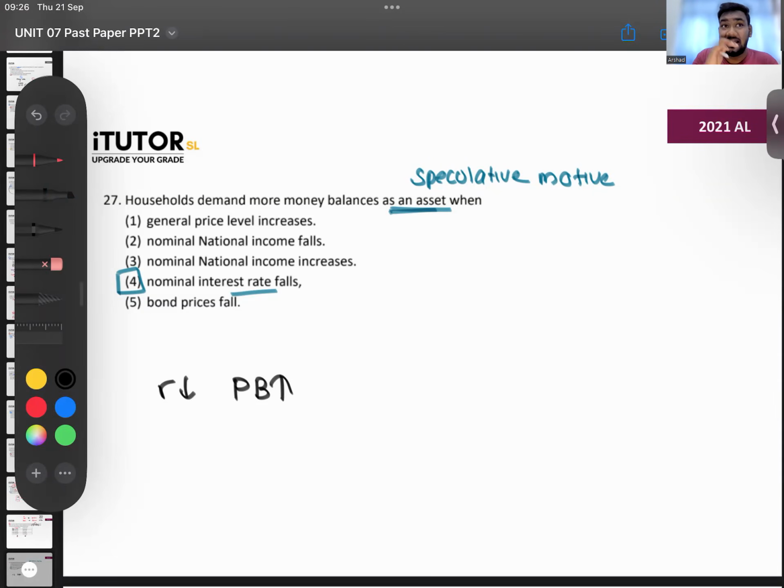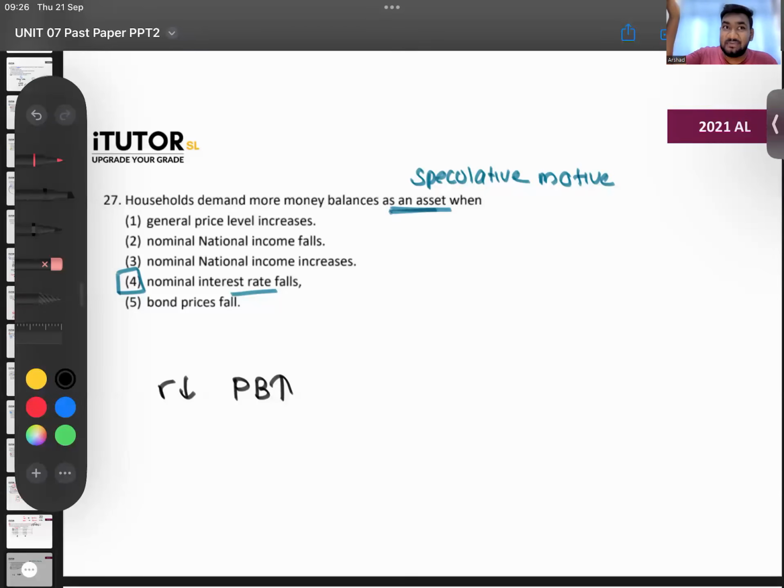Prices of bonds are inversely related to interest rates. So when prices of bonds go up, what would people do? Would they sell bonds or buy bonds? Whatever bonds they have, they will sell.